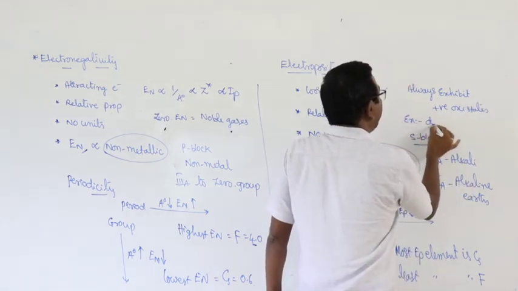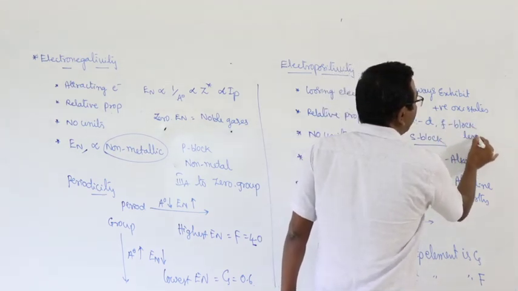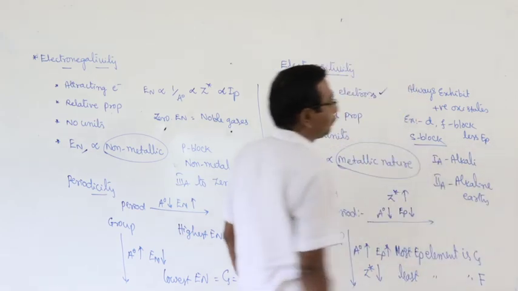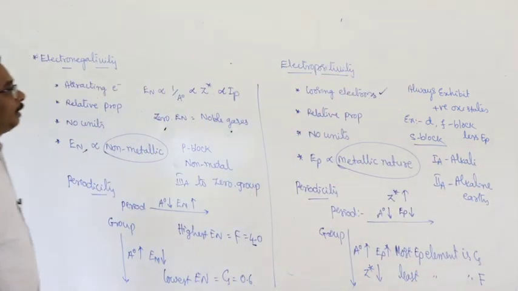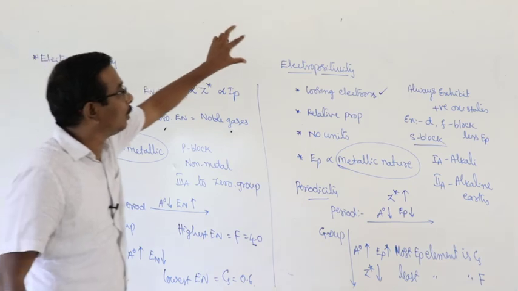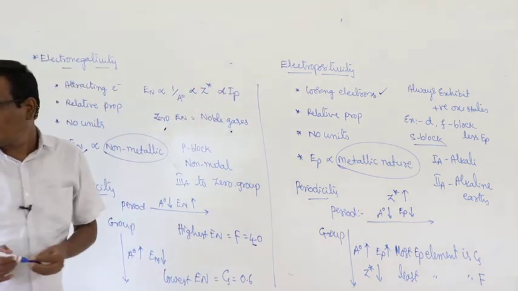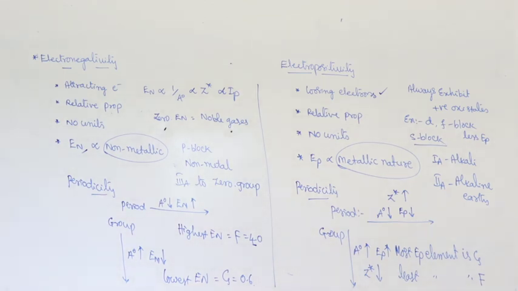D and F blocks also, but they are less electropositive. This is about electronegativity and also electropositivity.